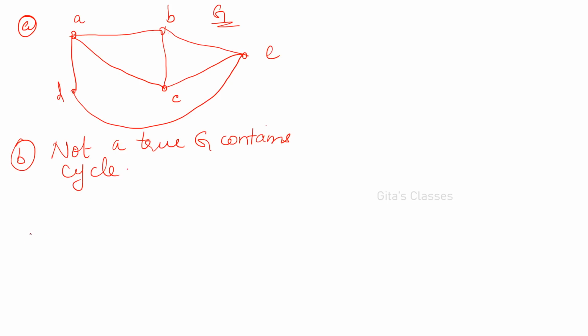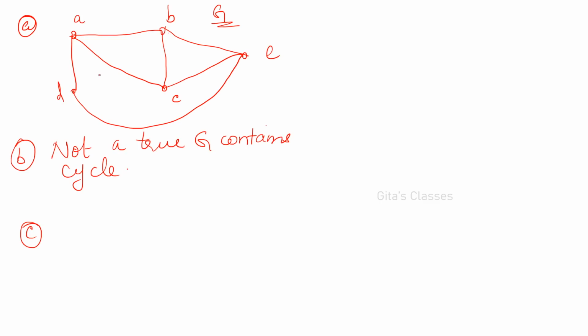Okay. And the third part, the C part, what is given? Determine whether G is Eulerian or not. Eulerian means what? You have to visit all the edges only once, and edges should not be repeated. You must be able to start from one vertex and traverse through all the edges only once. Edges should not be repeated. Okay, that is an Eulerian graph. And the condition for a graph to be Eulerian is that all the vertices must be of even degree.